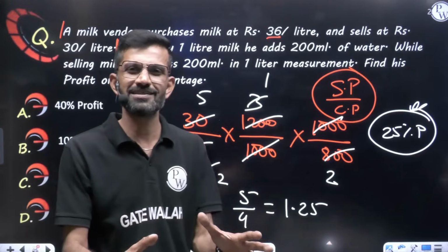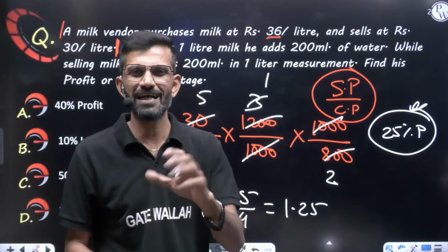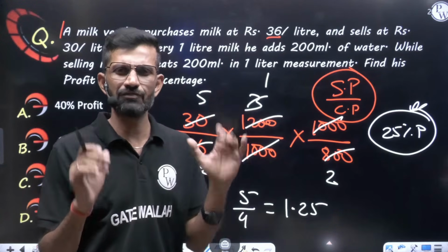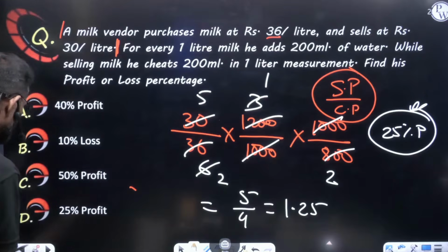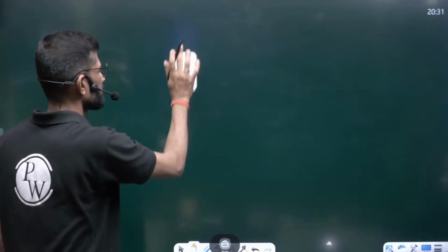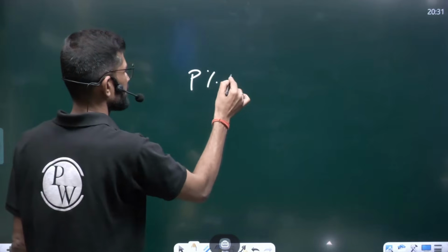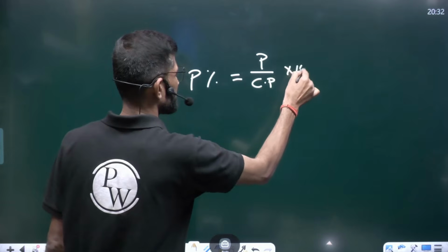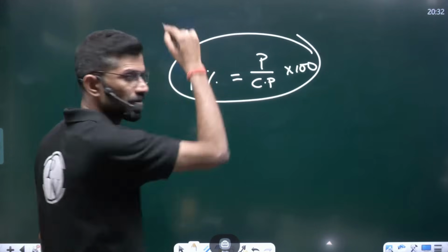You will be confident that this concept is 100% correct. First of all, let us understand how this concept. It is not that anything new, any trick or something I am saying. It is what we have studied from childhood. From childhood onwards, what we studied? We studied that profit percent is what? Profit percent is always equal to profit by cost price into 100. This is what the formula we studied from childhood.